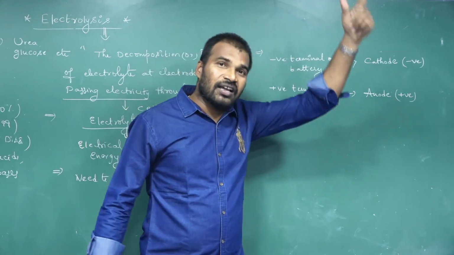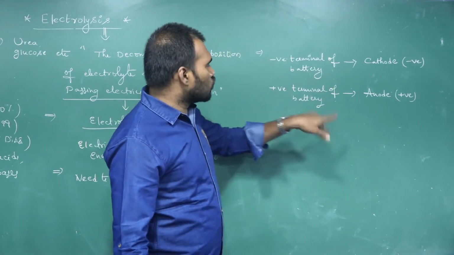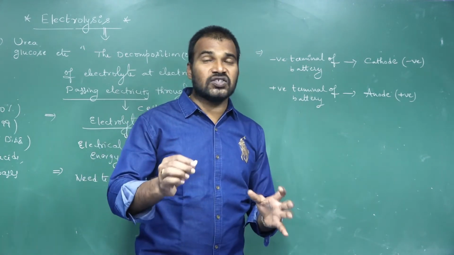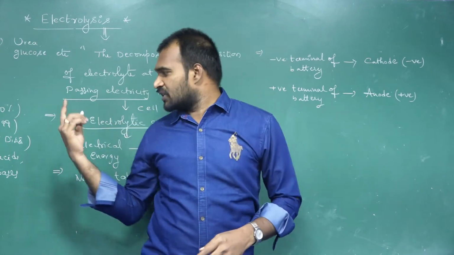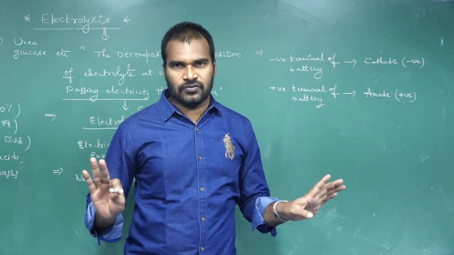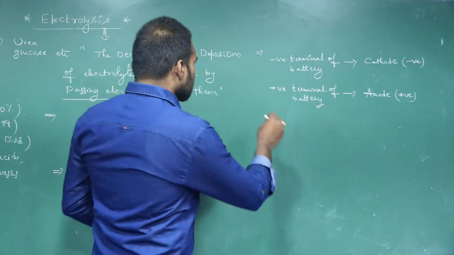But in electrochemical cells, the electrode which was connected to the negative terminal of the battery we call it as what? Anode there, and positive terminal we call it as what? Cathode there. So quite reverse. The signs of the electrodes are different in case of electrolytic cells compared to the electrochemical cells. Don't be confused.